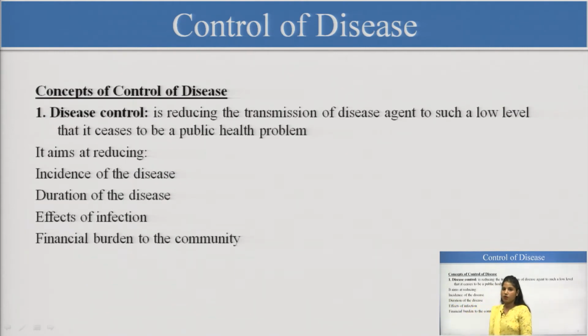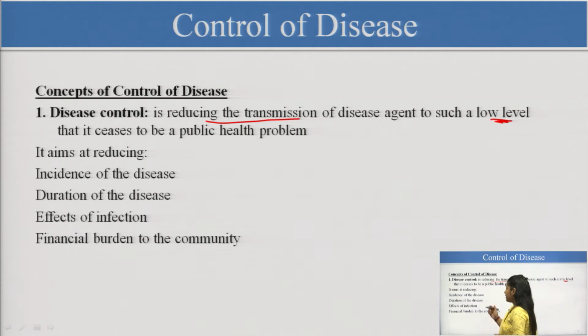Under the concept of disease control, which is known as reducing the transmission of a disease agent to low levels, we can stop it from reaching public health, so it cannot spread to the whole community. So, we are controlling it.